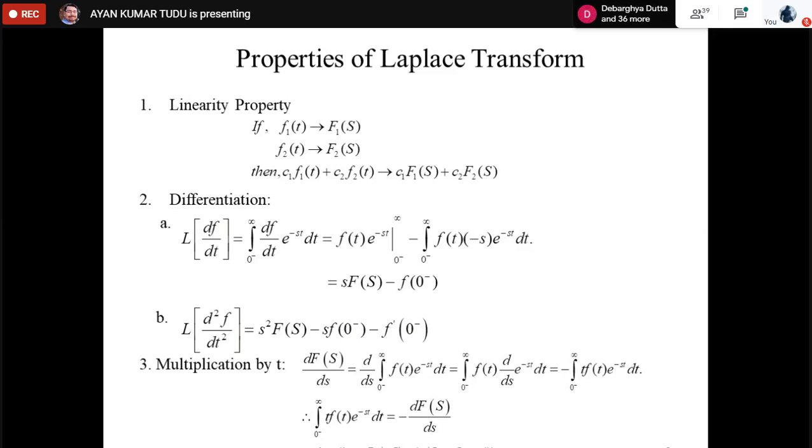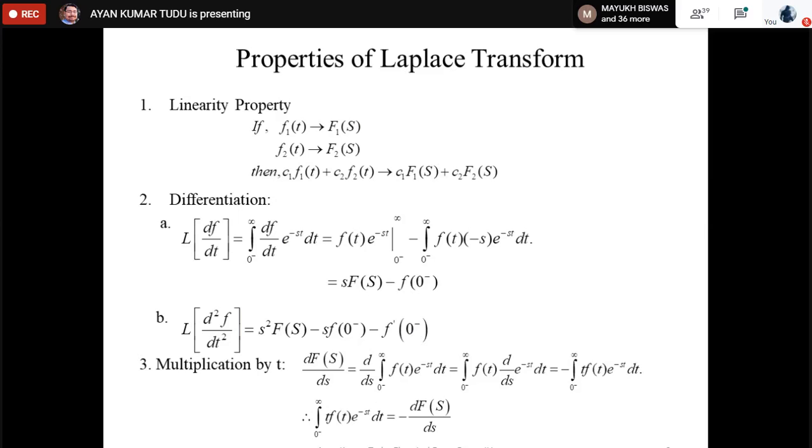Again, as you can see from the second point of 2b, the Laplace transform of d2f by dt square is nothing but s squared F(s) minus s f(0 negative) minus f prime 0 negative. Then the third one we have is multiplication by t. As you can see, it is being solved here. Very simple solution. The expression is the integral from 0 negative to infinity of t f(t) e to the power minus st dt, equal to minus d by ds of F(s).